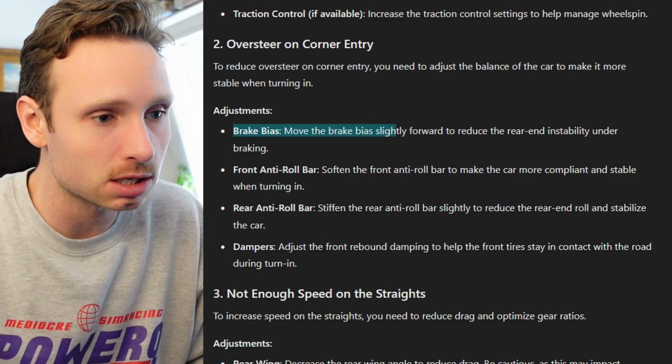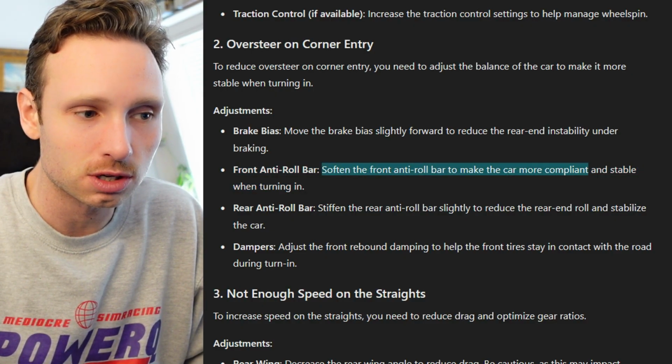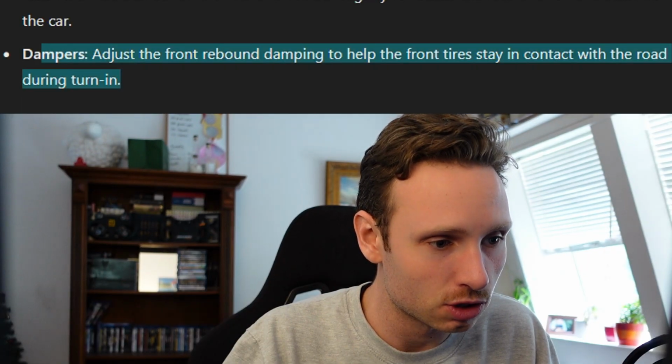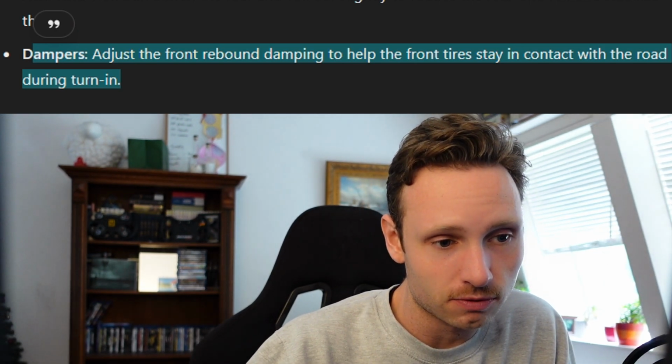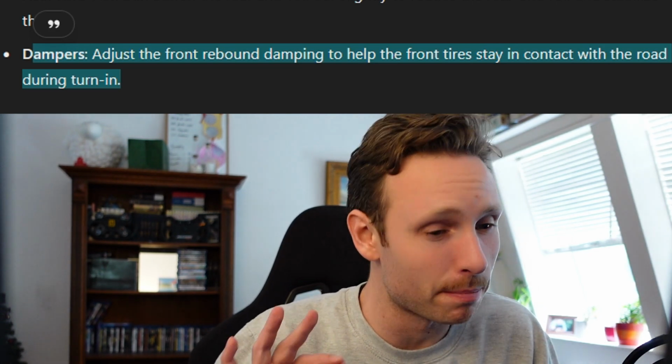Then the second one, oversteer on corner entry. Let's see, the brake bias slightly forward. Ooh, front anti-roll bars. Soften the front anti-roll bars. Also instilling more oversteer. The rear anti-roll bar, stiffen it up. Okay, yeah, I don't think this is gonna help. The dampers, just a front rebound damping to help the front tires stay in contact with the road. That's actually one that might help.